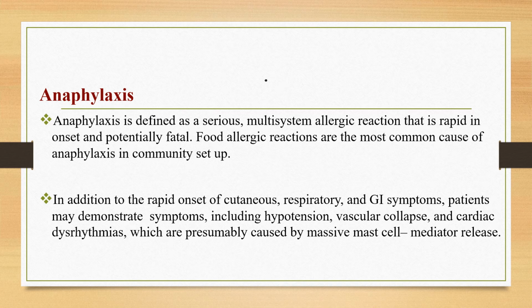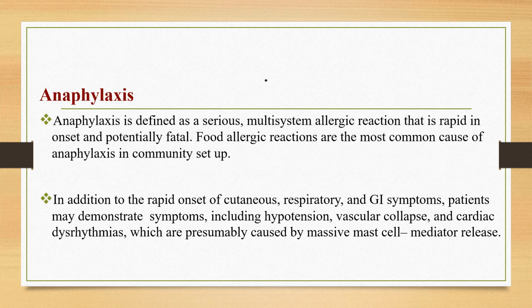The other manifestation is the severe form, that is anaphylaxis. This is defined as a serious multi-system allergic reaction that is rapid in onset and potentially fatal. Food allergic reactions are the most common cause of community-onset anaphylactic reactions, whereas in hospital, drugs are the most common.